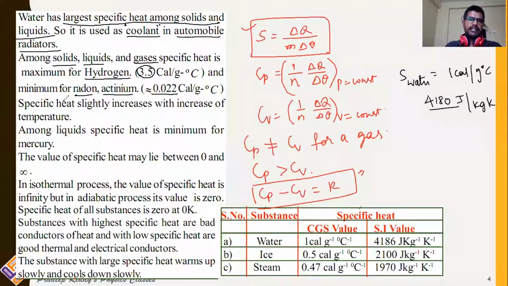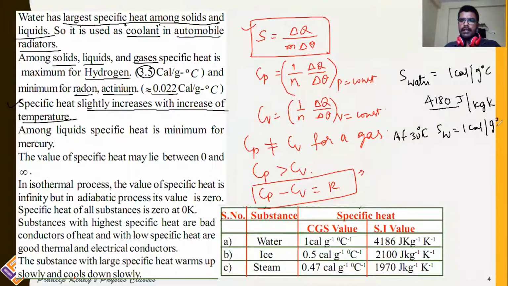Next, specific heat slightly increases with increase of the temperature. Specific heat will be slightly changed with respect to temperature. For example, at 30 degrees Celsius, specific heat of water is considered as 1 calorie per gram degree Celsius.